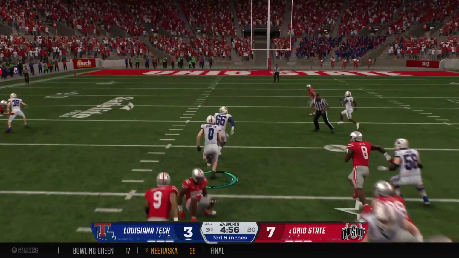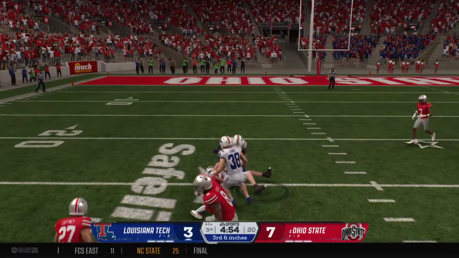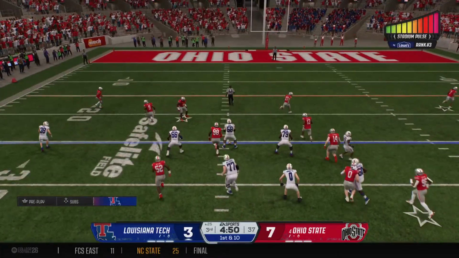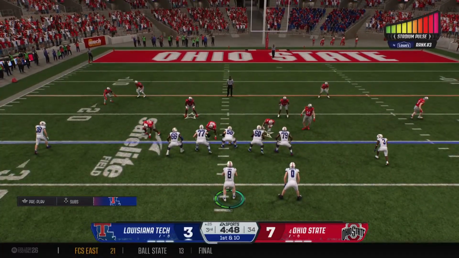They'll stick to the ground, looking for the marker. All the way down to the 25-yard line. They move the sticks. It's first down. Louisiana Tech pushing the tempo.